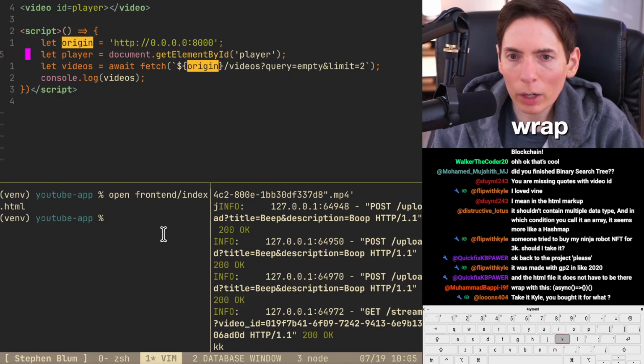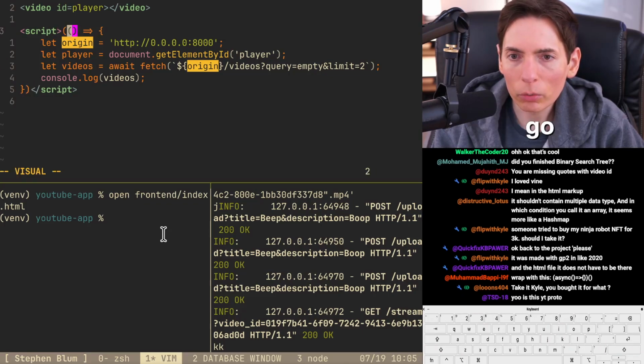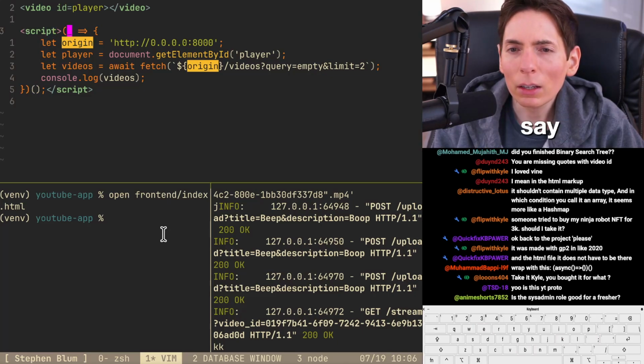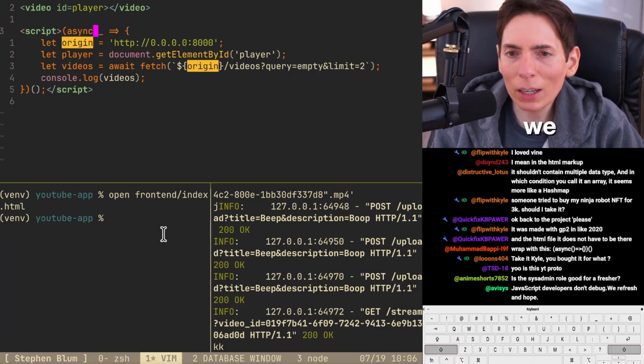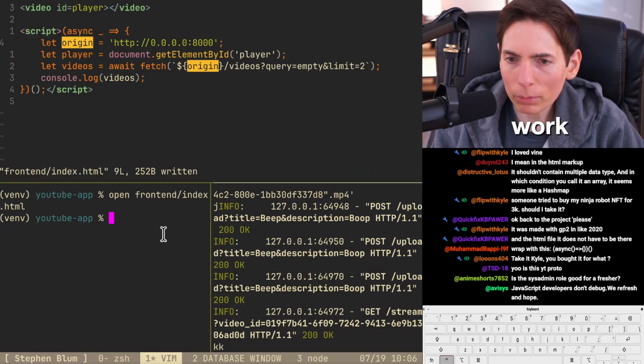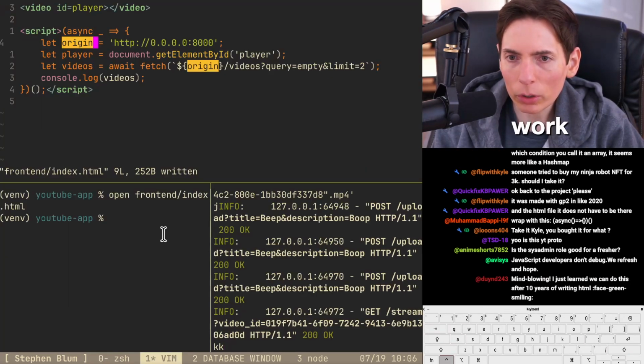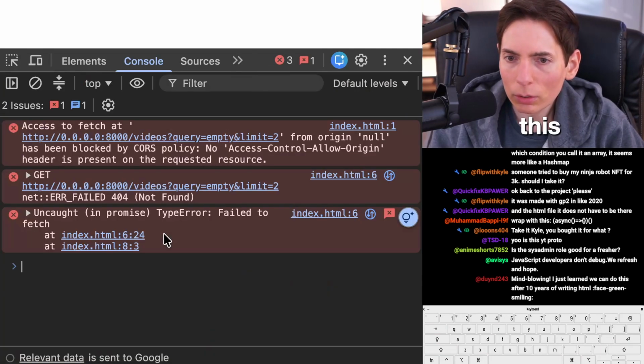And then we need to wrap it like this. There we go. We'll just say underscore. And then we'll execute it like that. Semicolon at the end. And then I think we could say, do we say async here? Async, right? We say async here, right? Does that work? Do you guys know? I think that'll work, right? All right, let's try this.